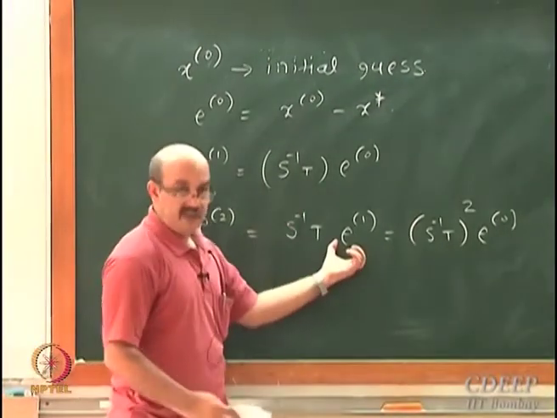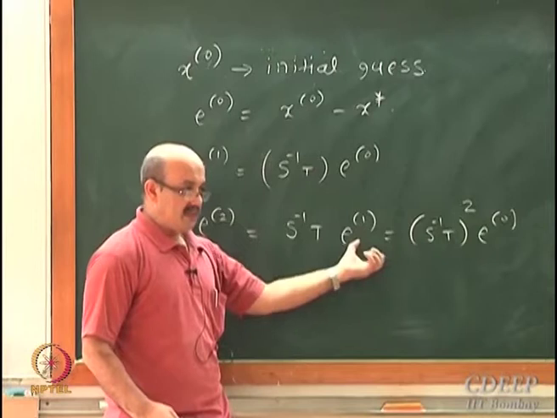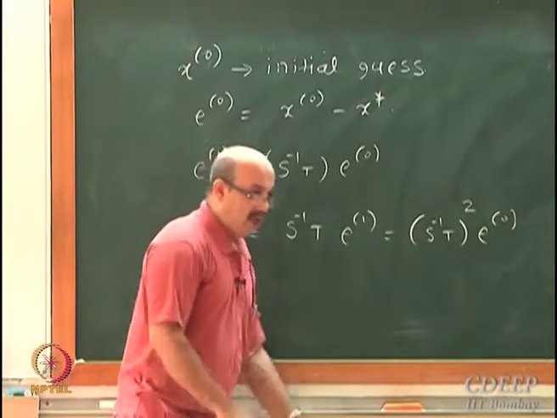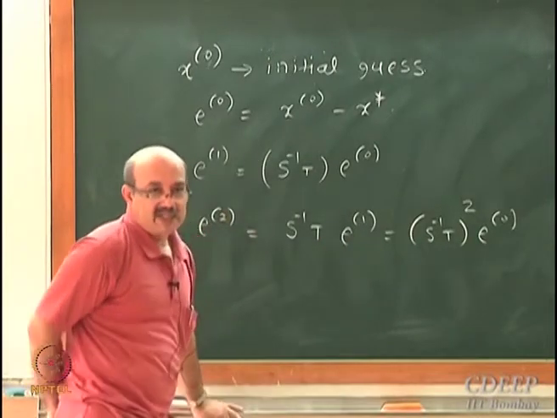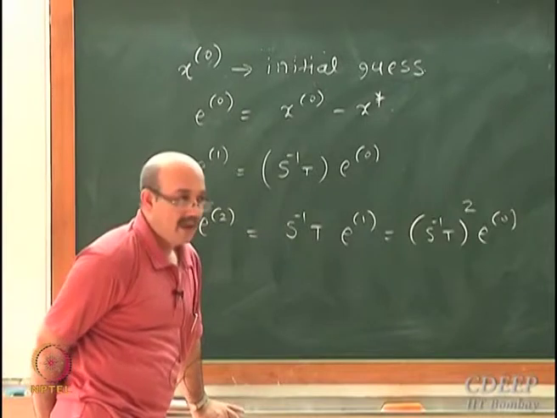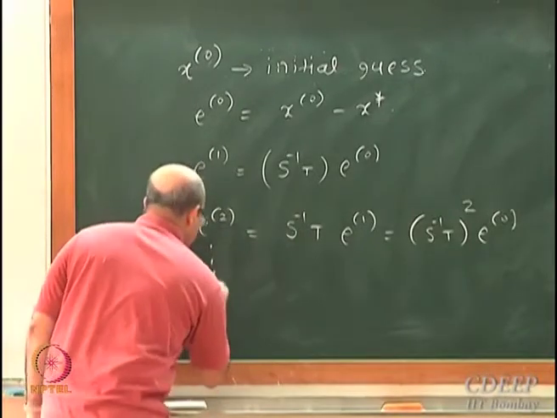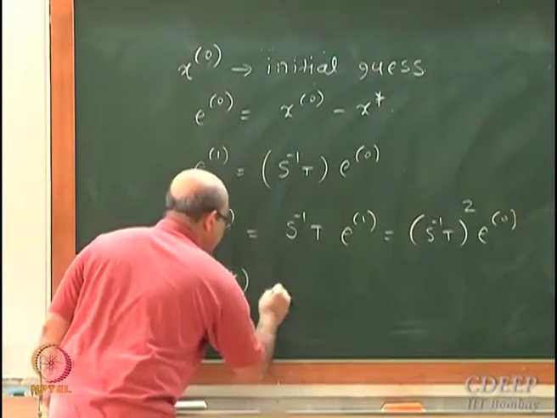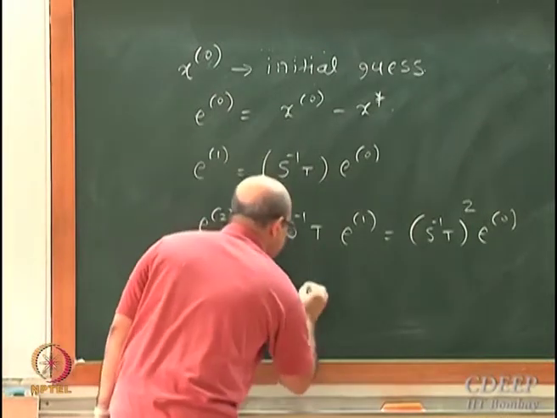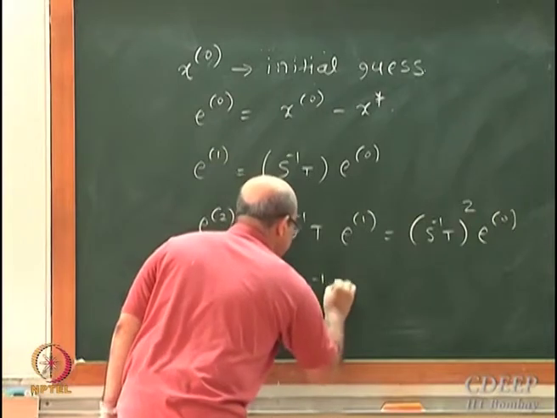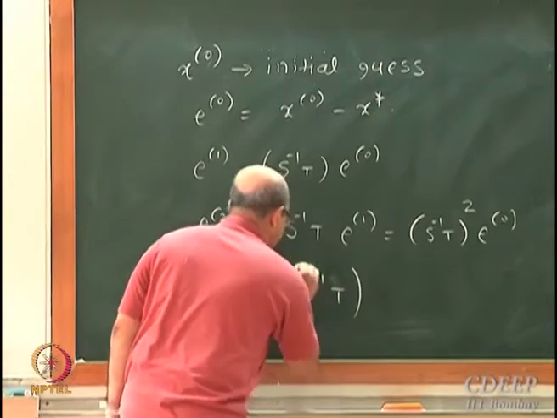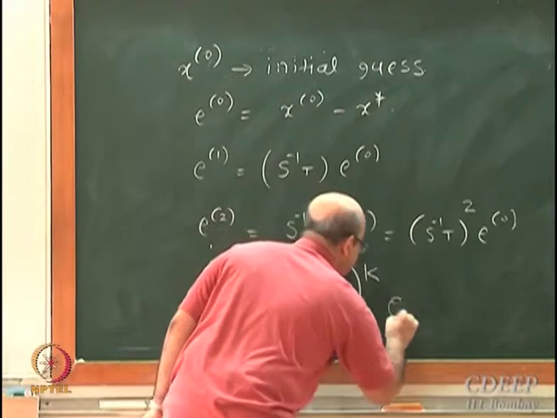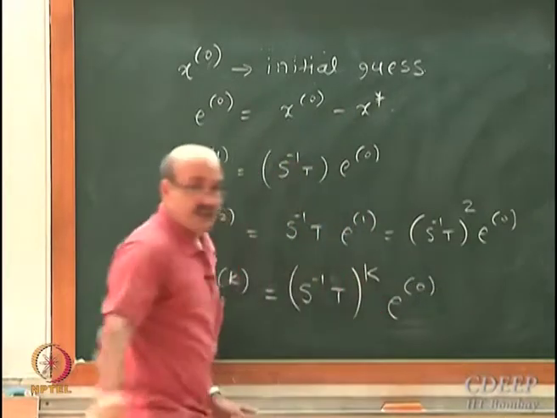I am just substituting for E1. What can you say about the error at instant K? At E K, can I write this as S inverse T raised to K E0? Can I write this?